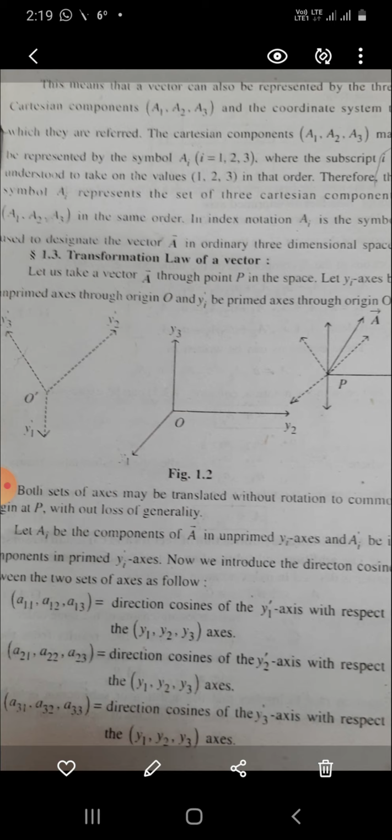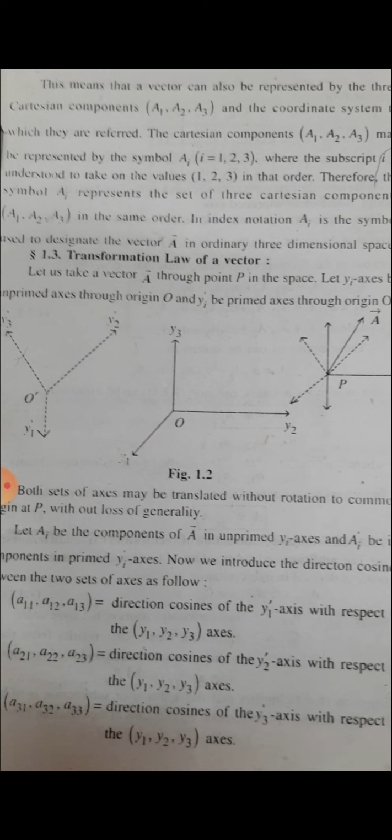Therefore, the symbol Ai represents the set of three Cartesian components A1, A2, A3 in the same order. In index notation, Ai is the symbol to designate the vector A in ordinary three-dimensional space.